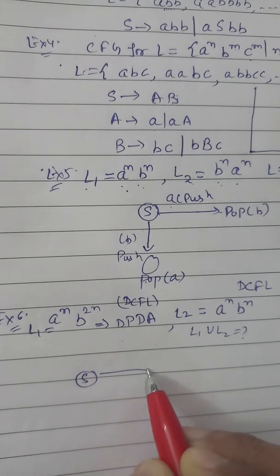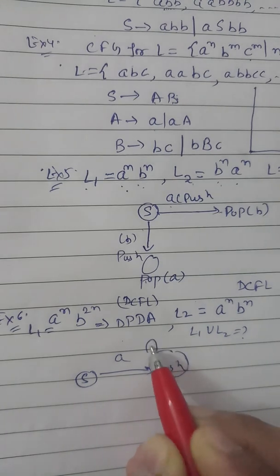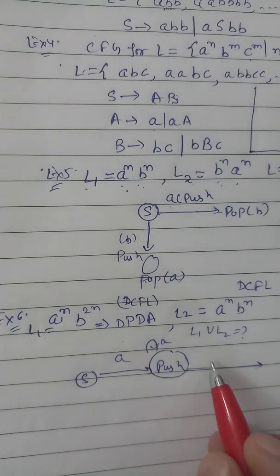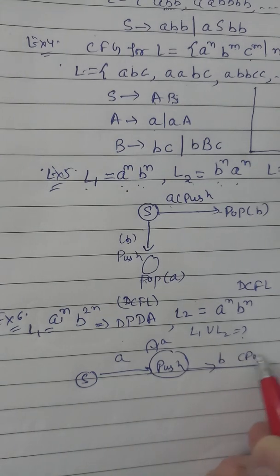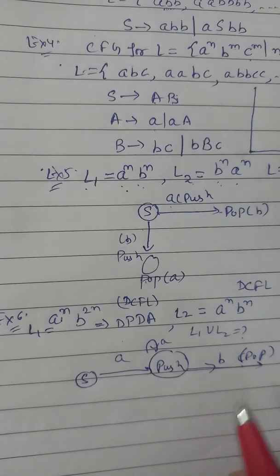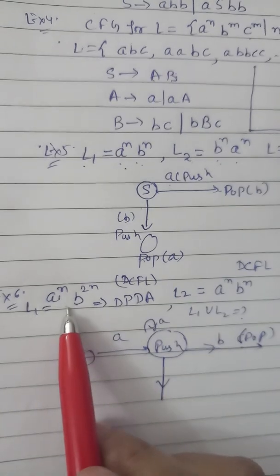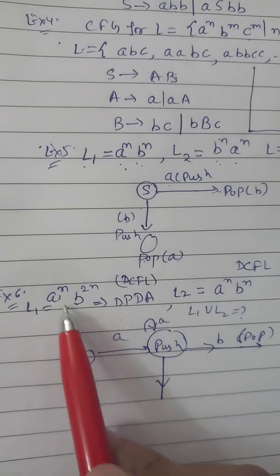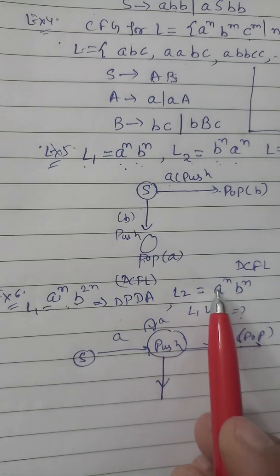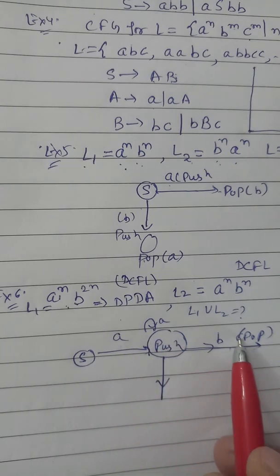We push A here and we are popping B. We are pushing A and popping B for L2.